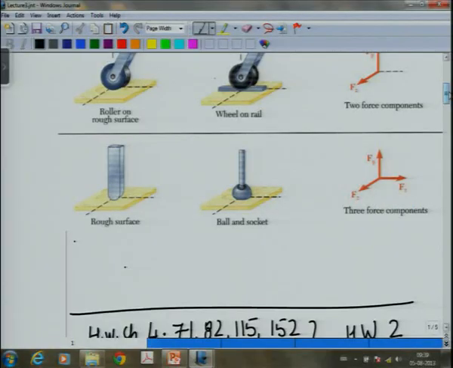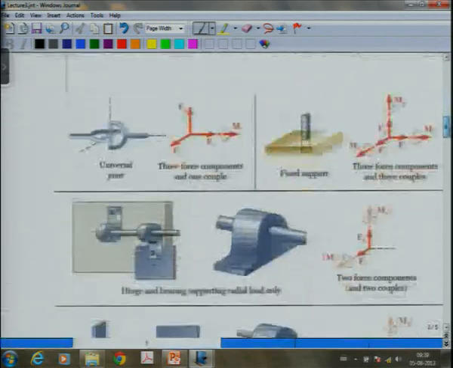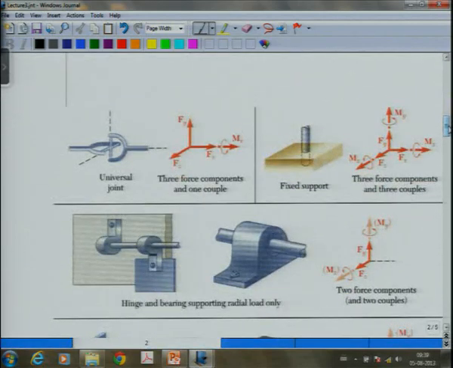Some more of these. Now, the top figure shows what is termed as a universal joint. Now, in a universal joint, you see there is a rod here. Let's call these x, y, and z. Vertical axis is the y, the axis coming out of the board is z, and x is the horizontal axis.